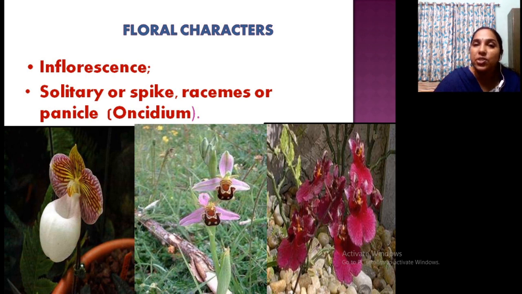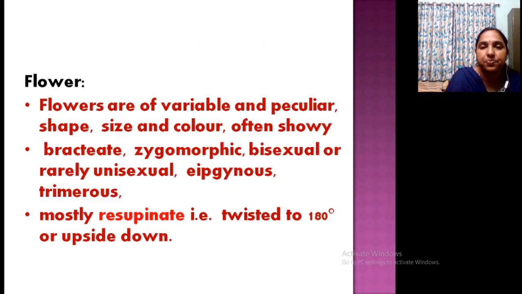Okay. So its inflorescence is usually solitary or spike, raceme or panicle. That already we studied. What are the raceme or panicle? Flowers are variable in size, shape, color, etc. So usually flowers are with the bracteate. Bracts are very important in the flower of orchids.